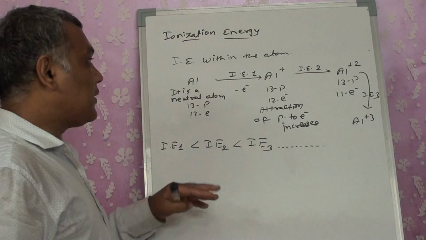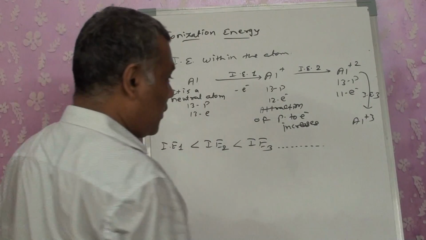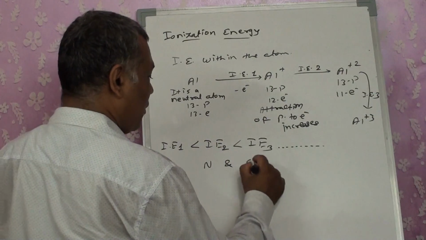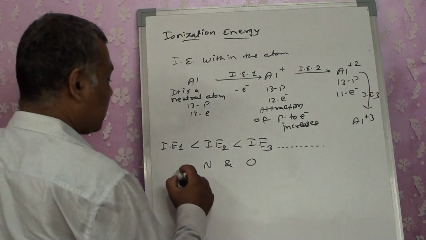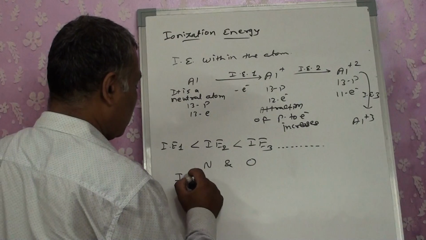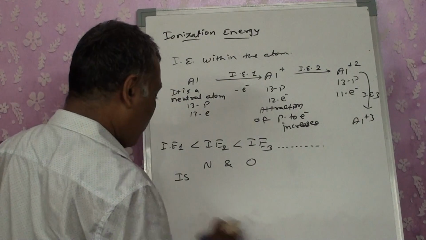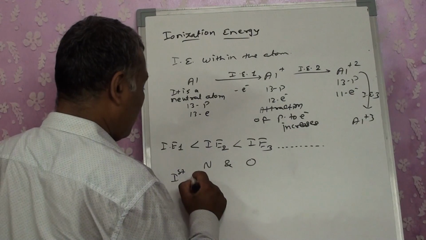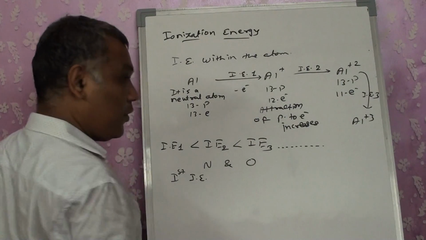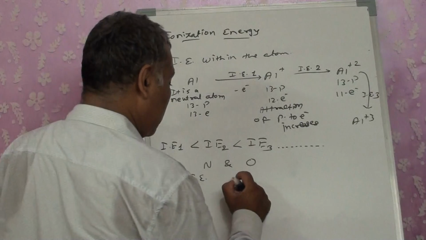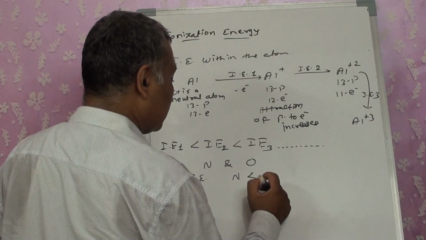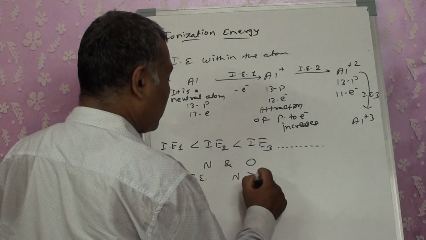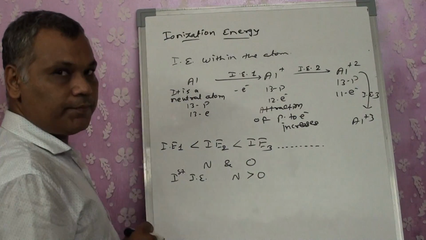Another example: a moment ago we saw nitrogen and oxygen. For the first ionization energy, what is the trend that we got? Nitrogen has more energy required to remove an electron than oxygen.